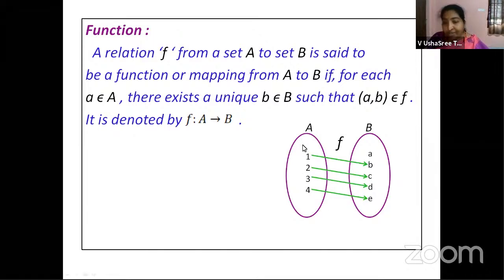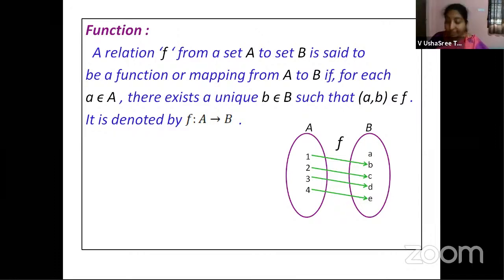If you observe carefully, each and every element in set A has some relation. No element in set A is left free without any mapping. This is a very important condition for any relation to be a function. Every element in set A should have a mapping, it should be related to at least one element in set B. Then we can call it a function.